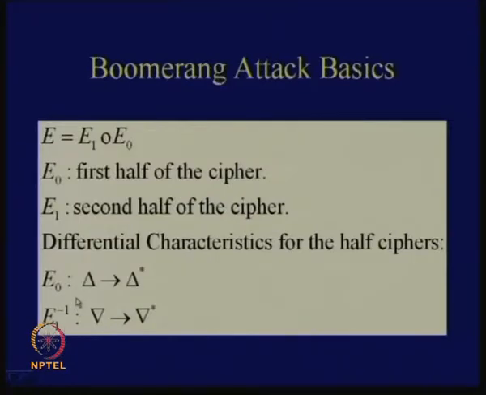The characteristic for E0 is denoted by this: you give delta and you obtain delta star, and for E1 inverse you give lambda and you obtain lambda star. These are your individual half characteristics, obtained again by observation. Suppose that these characteristics have reasonably high probability. Although you do not have good differential characteristics for the total cipher, you have reasonably high probability for the half ciphers. Is this portion clear?